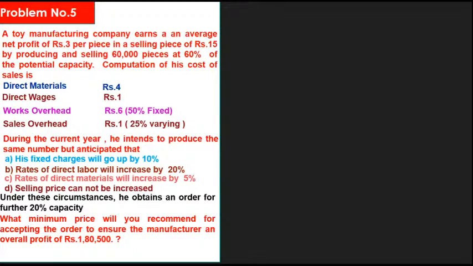What is the selling price, if the company wants to get a profit of rupees 1,80,500? That is, if the company wants a profit of 1,80,500 rupees, what should the selling price be? That is the main question. The question asked is: what is the selling price per piece, where the company wants to get the profit of rupees 1,80,500.